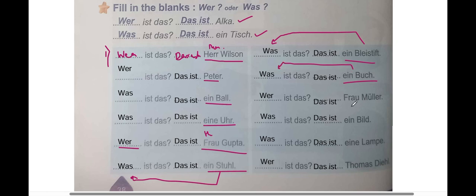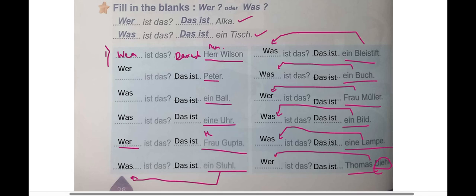Frau Müller, this is a person. So we'll use where. This part is very simple. Das ist. You just need to check whether this is was or where. Look at this. Ein Bild, picture. It's a thing. So was. Eine Lampe, thing. So was. Thomas. This will be where. It's a person. Thomas is a name.